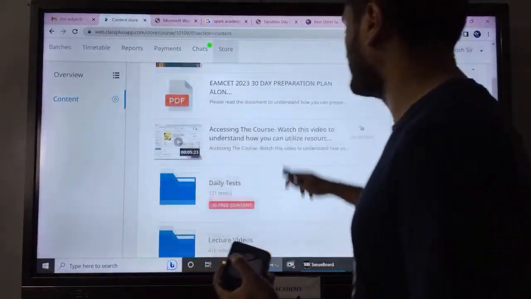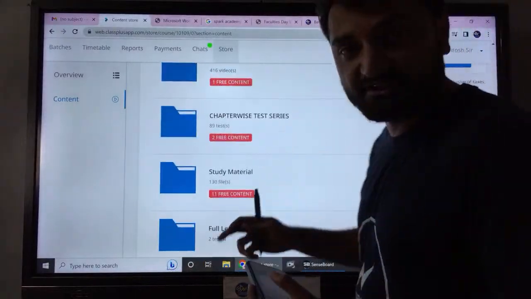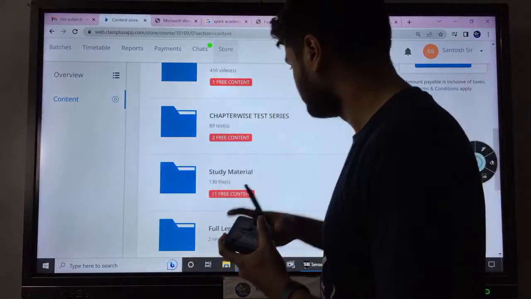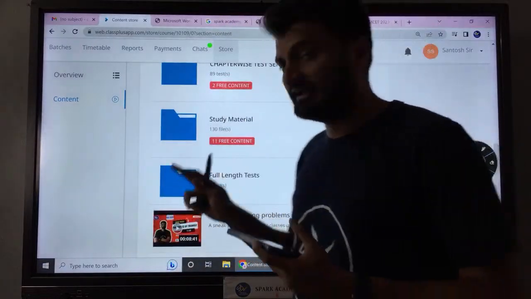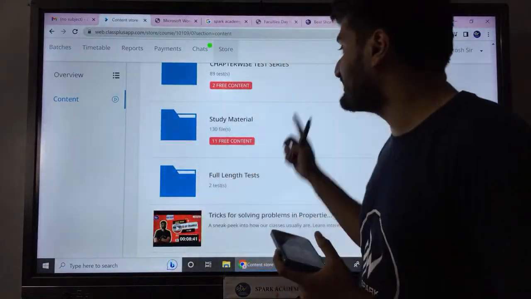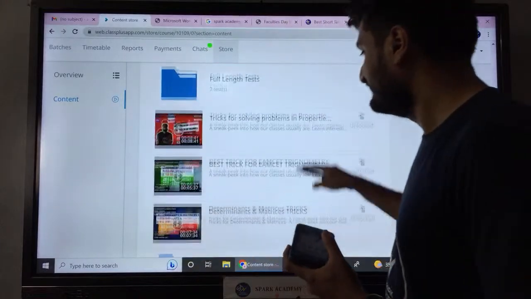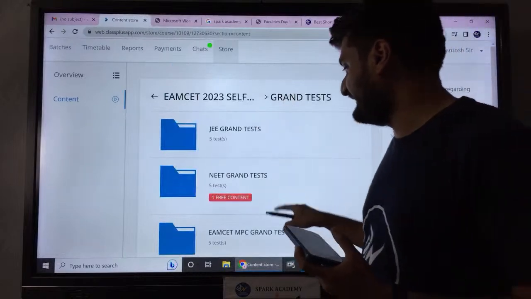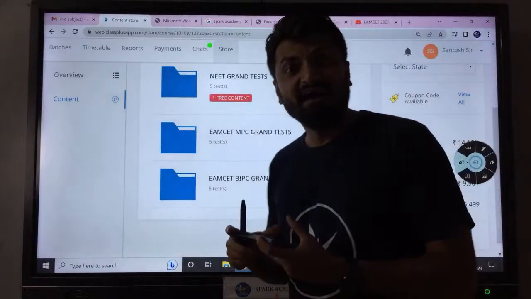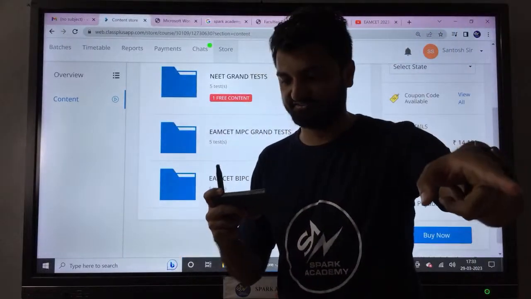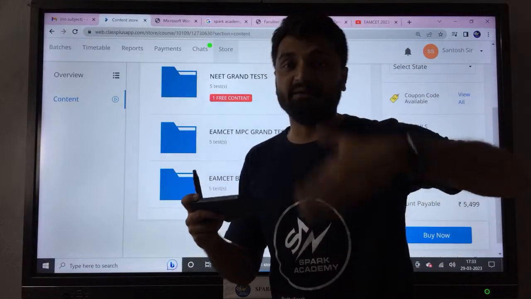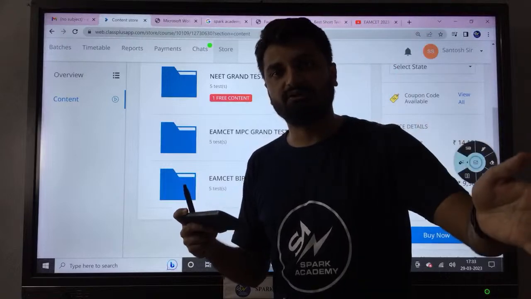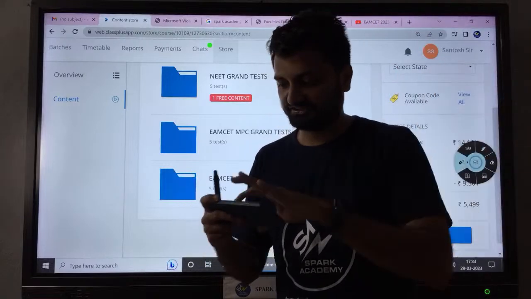Apart from that, you can also see the chapter-wise tests. Apart from daily tests, you can attempt chapter-wise tests separately. Complete study material is also given. Flashcards will also be uploaded. And then you also have grand tests. We have given 5 JEE, 5 NEET, 5 EAMCET MPC, as well as 5 EAMCET BPC grand tests. We'll be adding more as well. We'll give you at least 3 to 4 more grand tests in each.